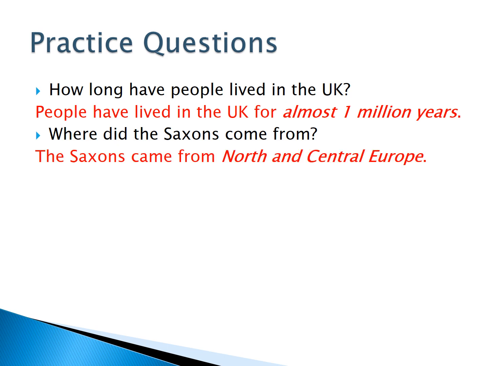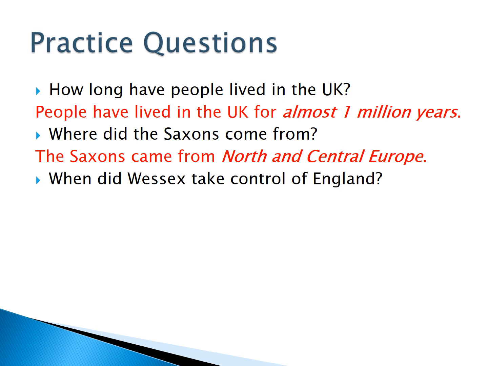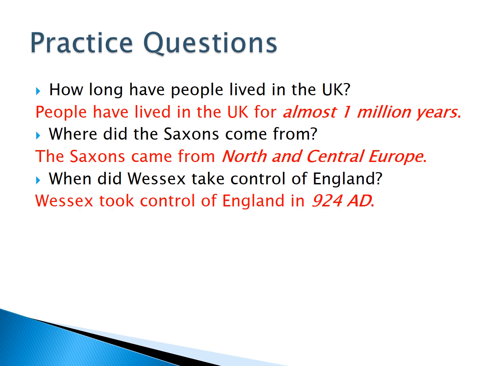The Saxons came from North and Central Europe. When did Wessex take control of England? Wessex took control of England in 924.